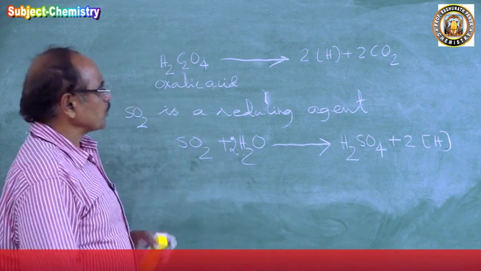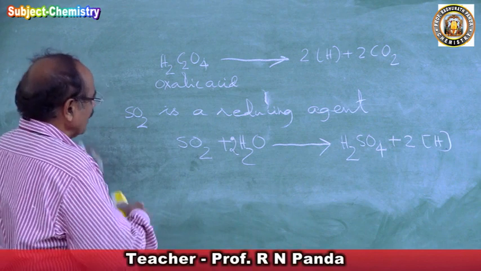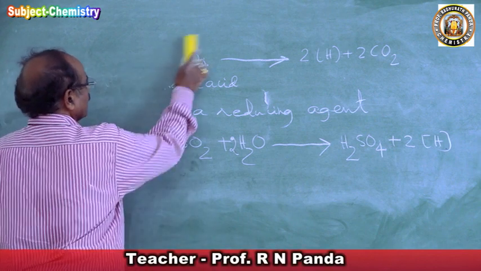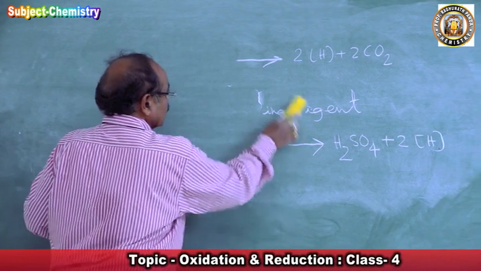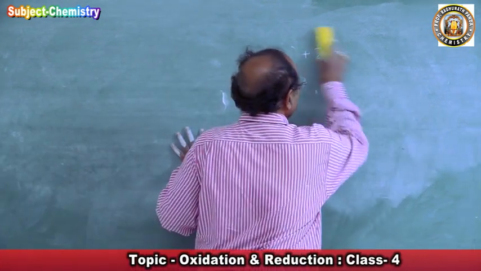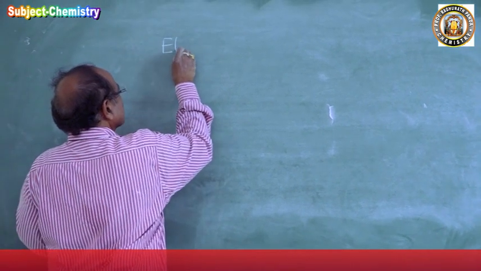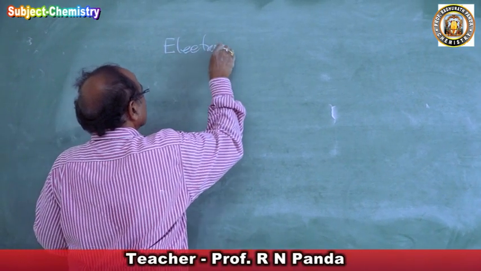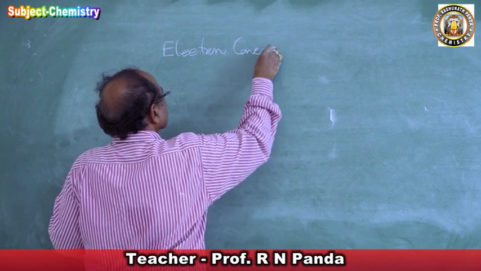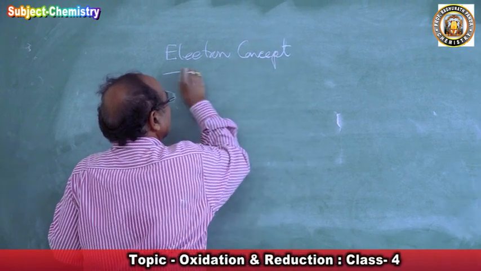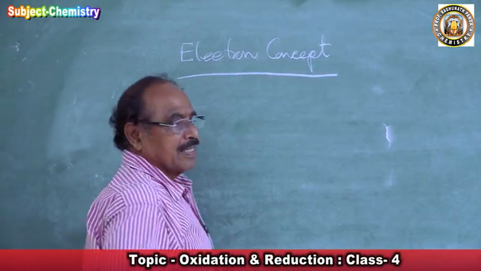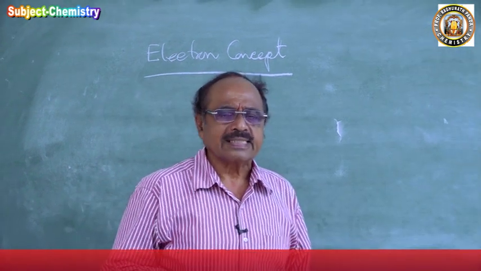So now we'll come to the electron concept. How do we define reduction in the electron concept of a reducing agent? Somebody may ask me, sir, why are you coming to the electron concept? Now, because first the chemistry started.